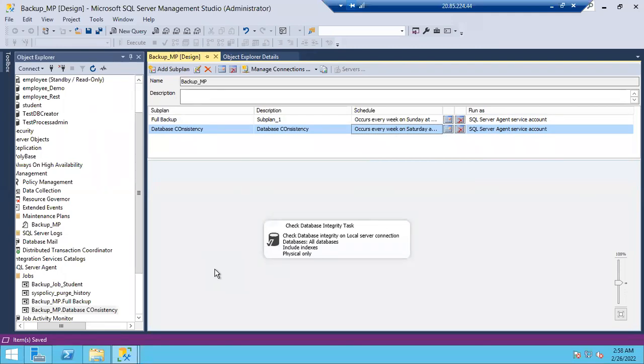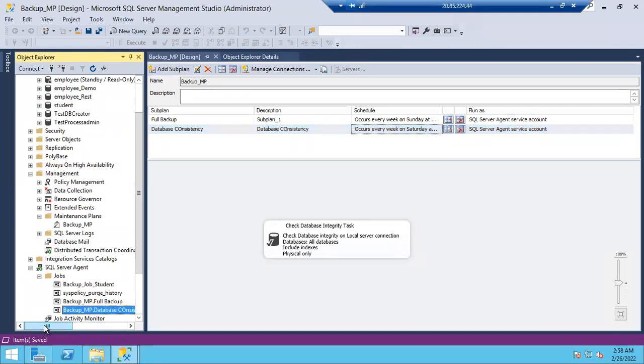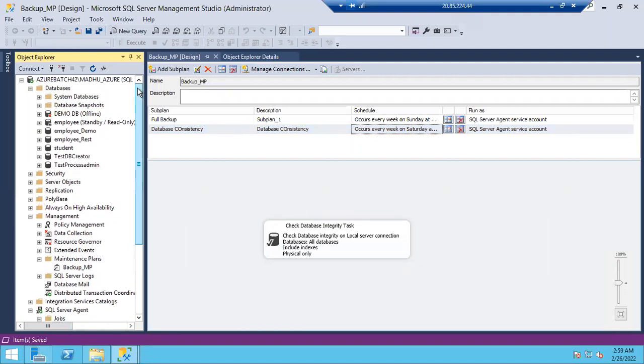Sir, in dbcc check db, what will it be checking? It will check the consistency errors and allocation errors. It will check whether any pages or tables are corrupted, simply using dbcc check db database name. That's it. You can also use dbcc check table. dbcc check db is going to check the database, and dbcc check table is going to check the table, guys, whether the table is good or not.